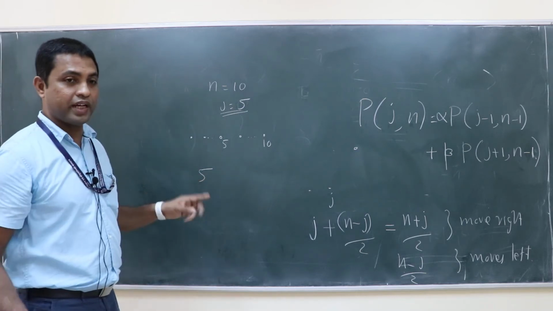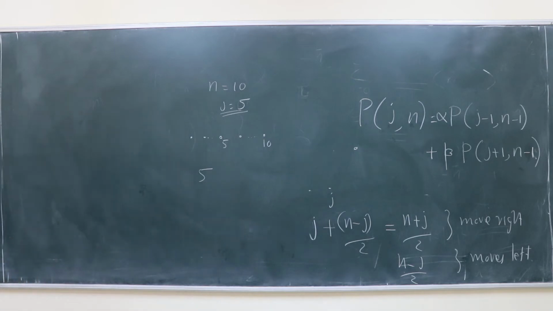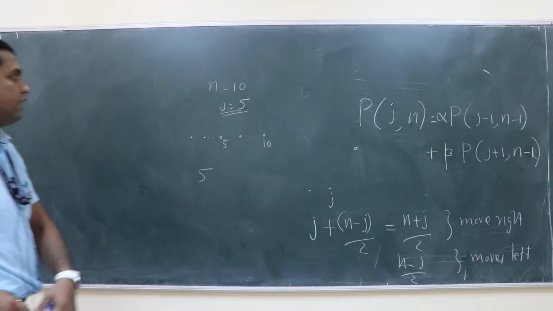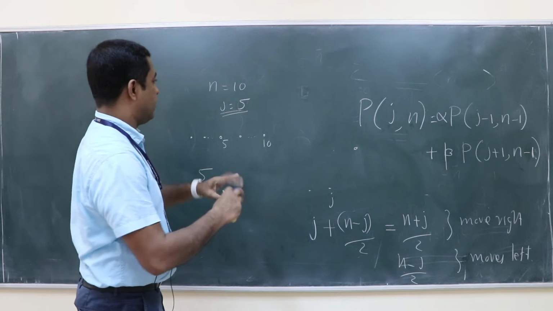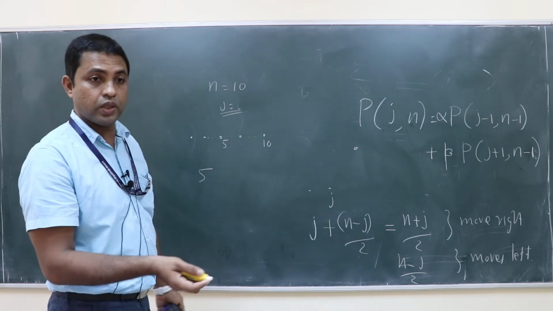So what should be the condition there? N minus j should be even. That is important, that is our sample space. So n minus j should be even. Otherwise, you will not reach. The probability to reach that site is actually 0.